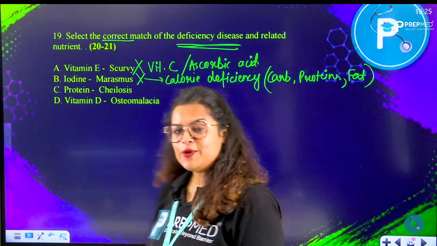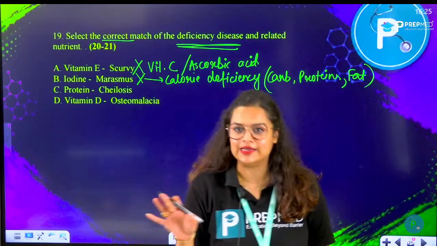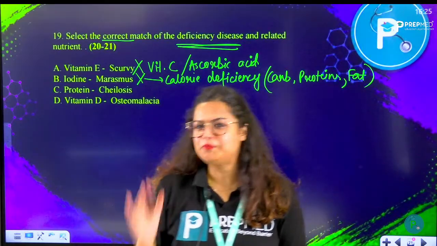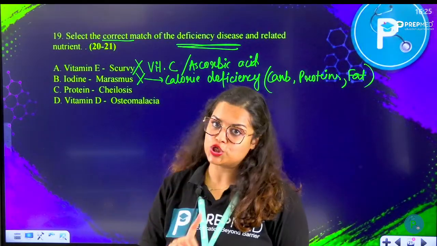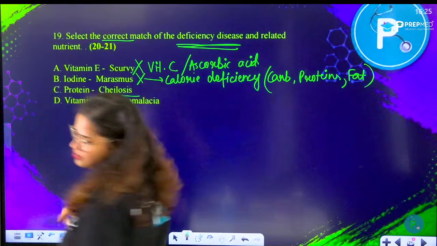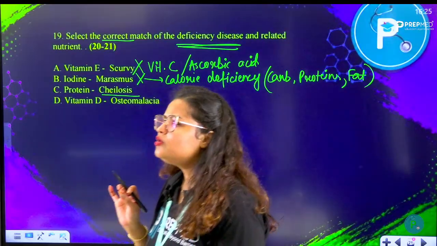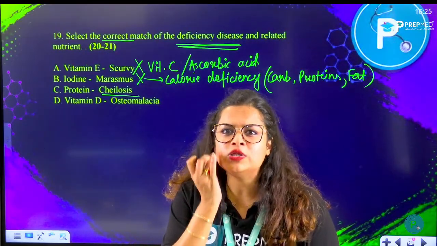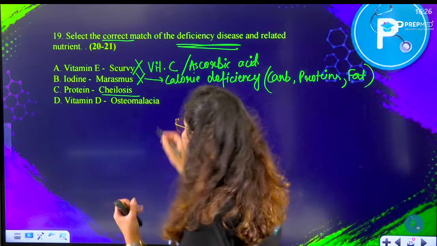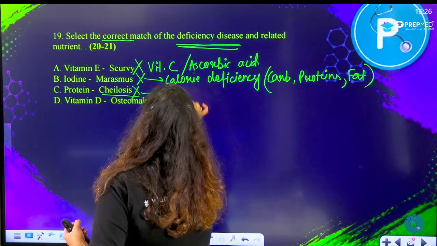And if they ask you about kwashiorkor, then kwashiorkor is again a protein deficiency only. Marasmus, deficiency of all the nutrients, that is carbohydrate, fat, proteins, etc. But if I talk about kwashiorkor, it is only protein deficiency. Followed by protein, cheilosis. No, this is again wrong. Cheilosis is kind of a skin disease, especially around the lips. There is drying of the lip area, inflammation of the skin around the lip, and that is caused due to deficiency of vitamin B6.